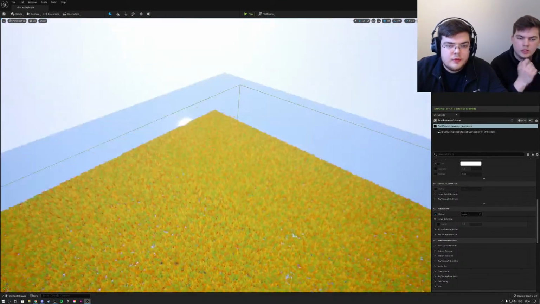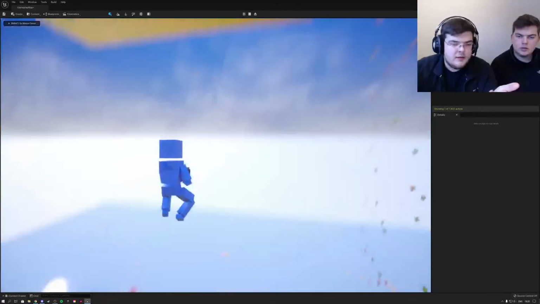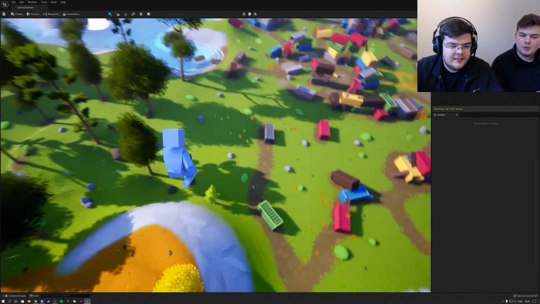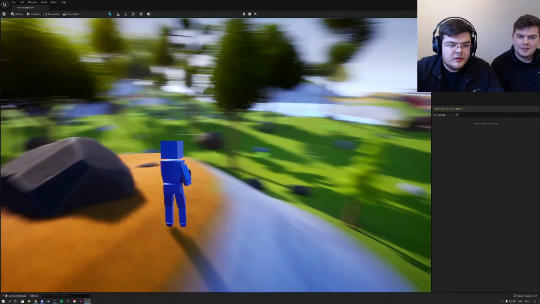He's talking about the movement in the UE5 demo. Oh yeah, because it has faulting and everything. Look, oh no, it's gone. Oh no. And there it is again. Okay, no. But I think all that interesting movement we're going to be implementing in our own game. So all the movement is going to be implemented in our game as well.